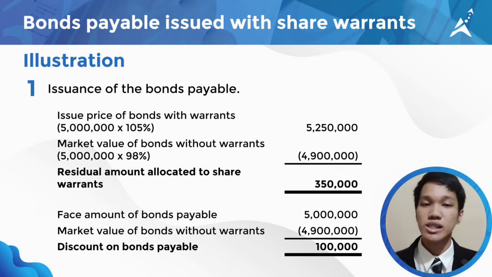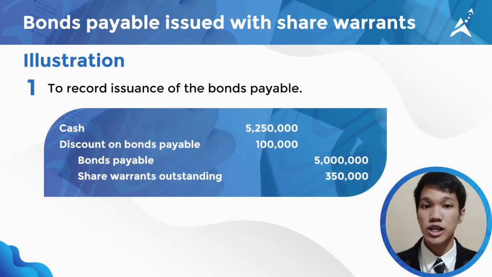Now, to compute the discount on bonds payable, we can simply get the difference of the face amount of bonds payable and the market value of bonds ex warrant, and we will get 100,000. Moving on to the journal entry, we can now debit cash 5,250,000, discount on bonds payable 100,000, and credit bonds payable 5 million, and share warrants outstanding 350,000.